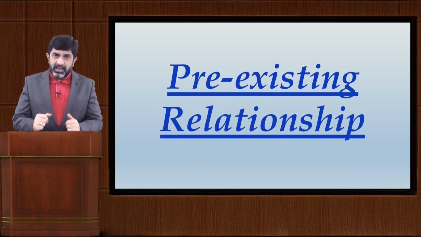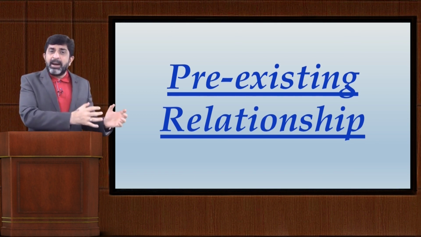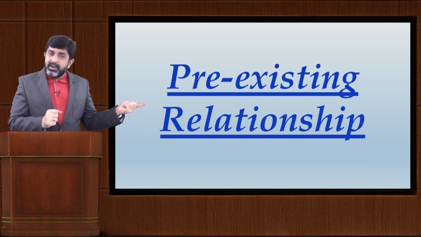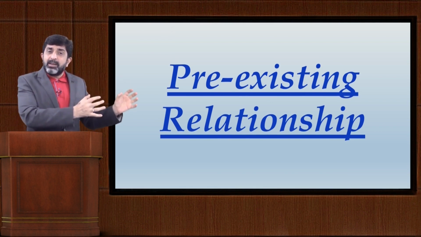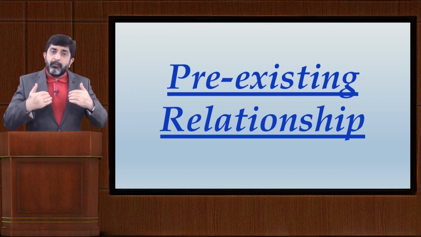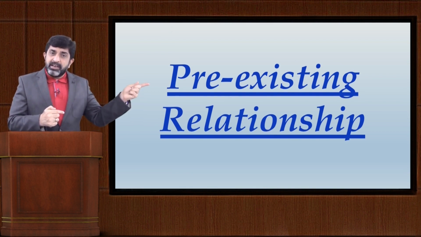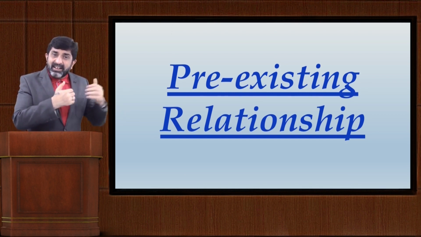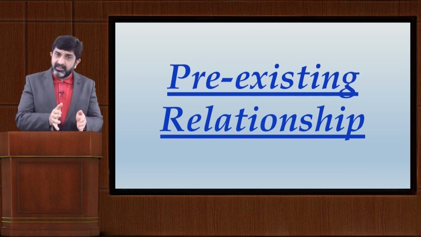Let me explain one thing. Suppose my name is A Limited and I am taking over B Limited. Prior to taking over B Limited, I have sold goods to B Limited on credit and the payment is yet to be received. For me, before this business combination, B Limited was my debtor, and that debtor-creditor relationship has arisen prior to business combination.